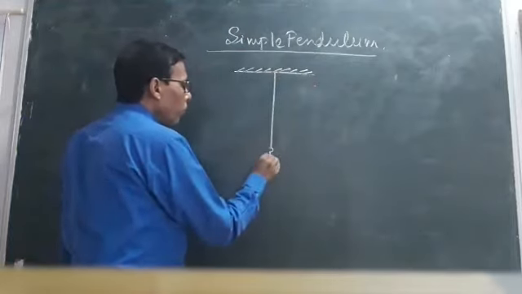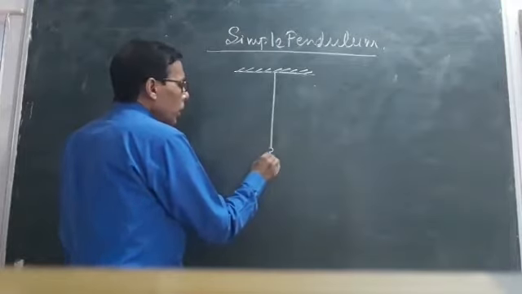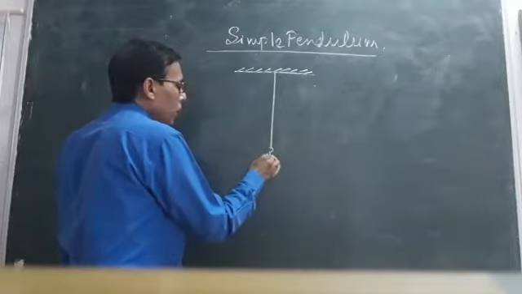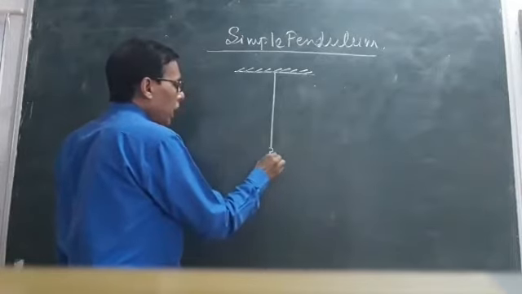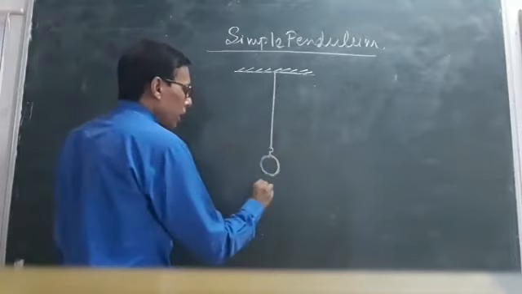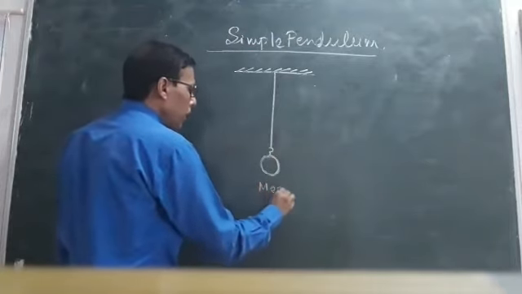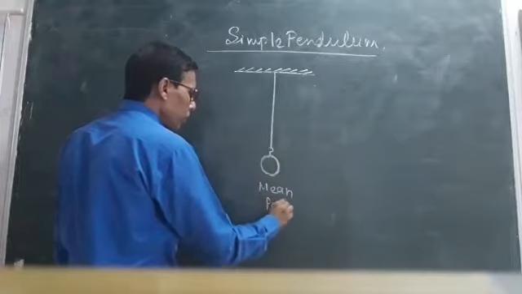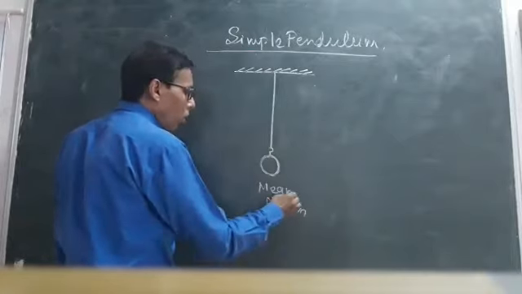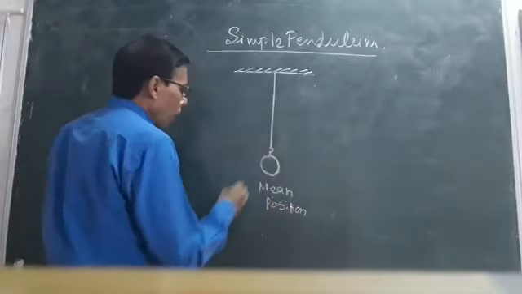When the bob, that is the metallic bob, is not in motion, it is said to be in mean position, or equilibrium position, or central position.